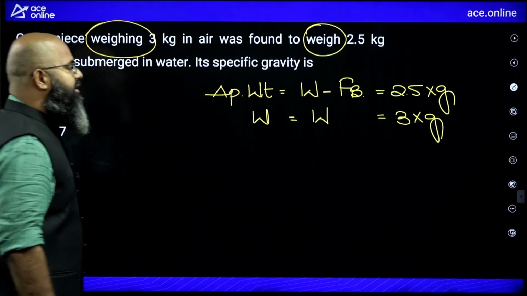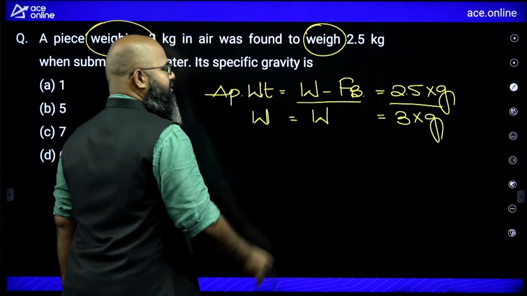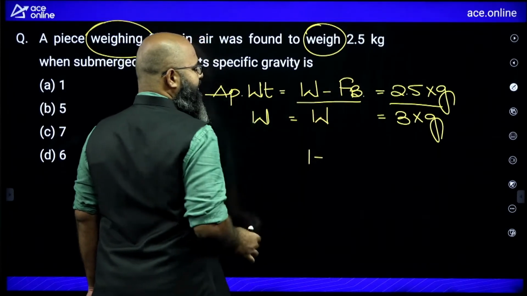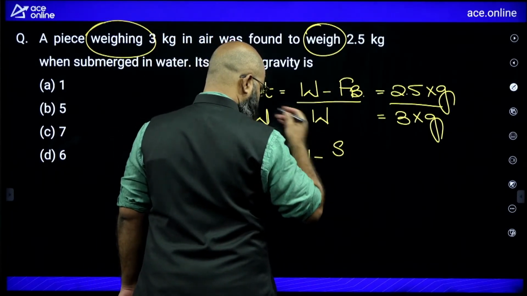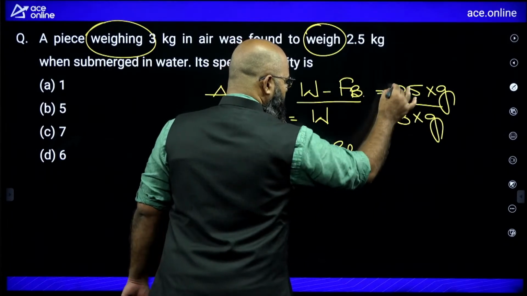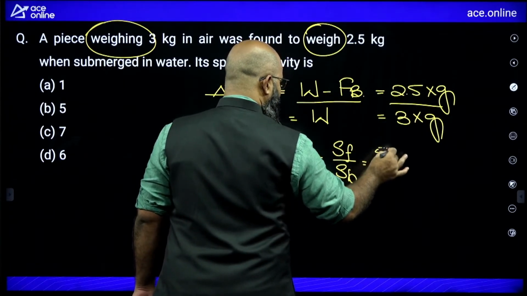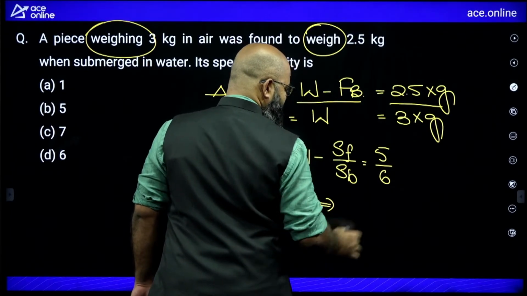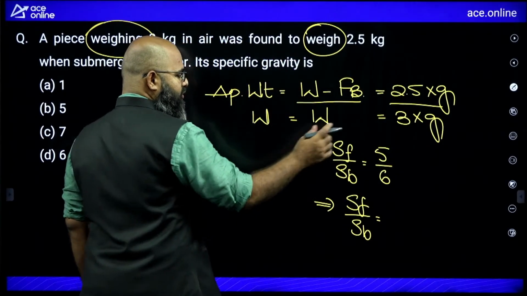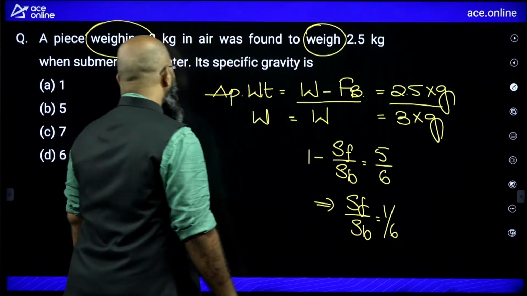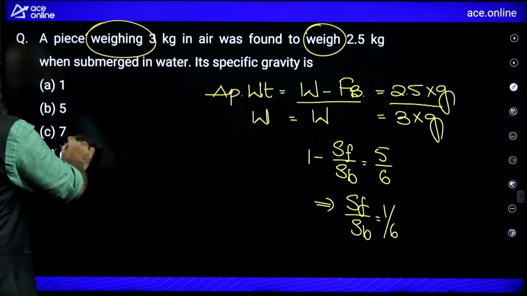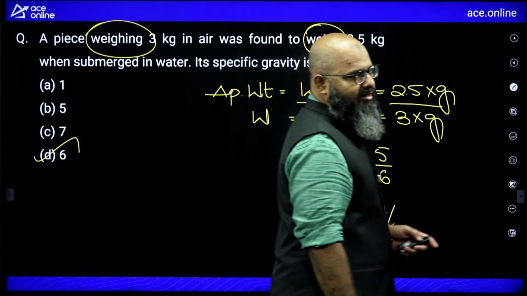The question is asking specific gravity. Let us do one thing, let us take a ratio over here. Now weight by weight will be 1. Force of buoyancy by weight will be equal to S of fluid by S of body, which is equal to 2.5 upon 3, which is 5 by 6. This implies SF by SB is equal to how much? This comes over here, that goes over there, 1 by 6. Now we know that since it is water, SF is equal to 1 itself. So SB will become equal to 6. The answer over here is option D. 6 would be the correct answer over here.